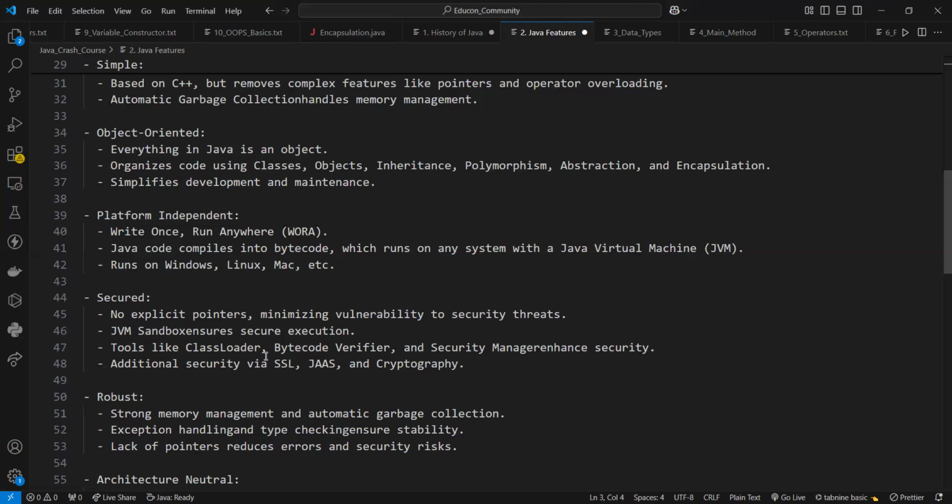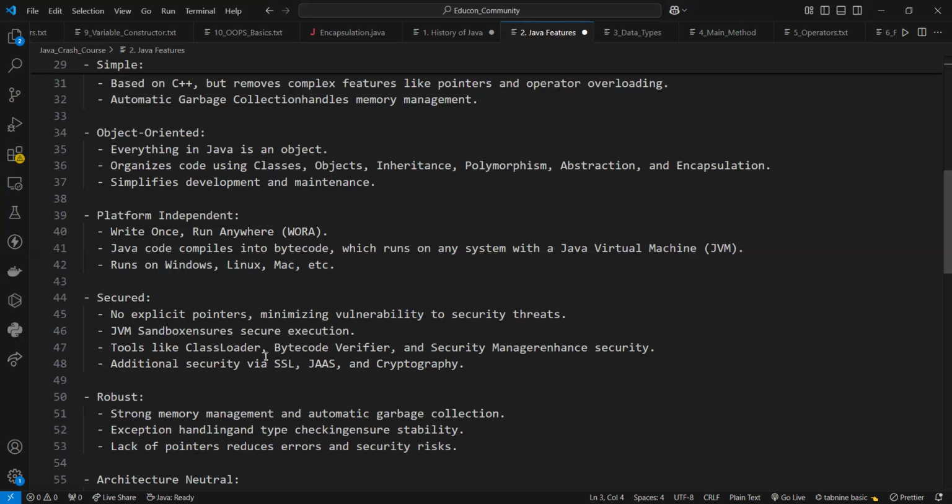Next is platform independent. Write once, run anywhere. Java is basically platform independent because it is different from other languages like C or C++, which are compiled into platform specific machines, while Java is a write once and run anywhere language. A platform is the hardware or software environment in which a program runs. There are two types of platforms: software based platforms and also hardware based platforms.